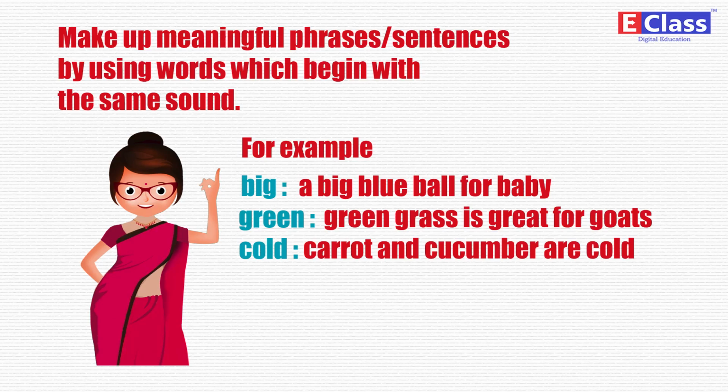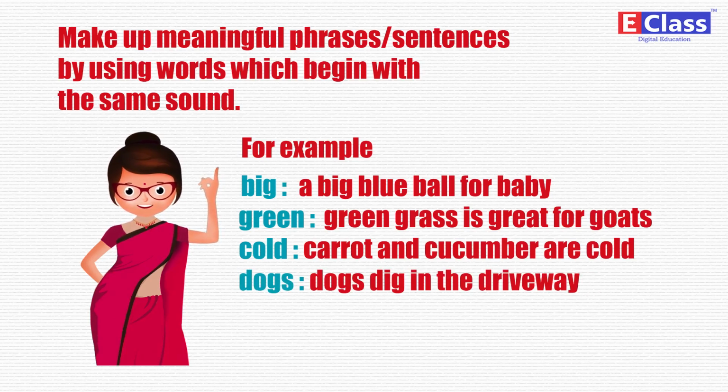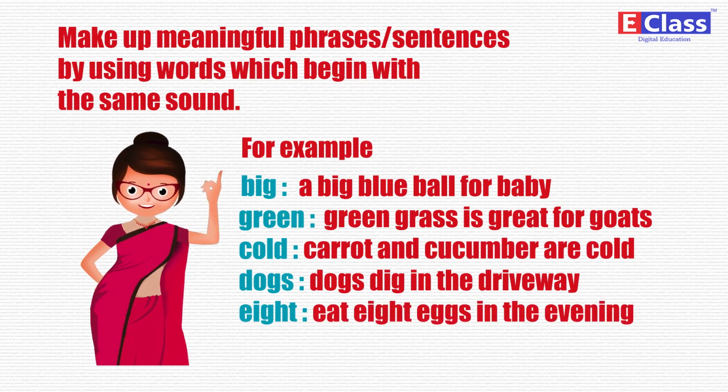Cold, carrot and cucumber are cold. Dogs, dogs dig in the driveway. E, eat eggs in the evening.